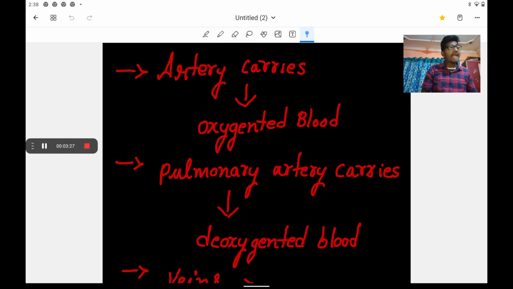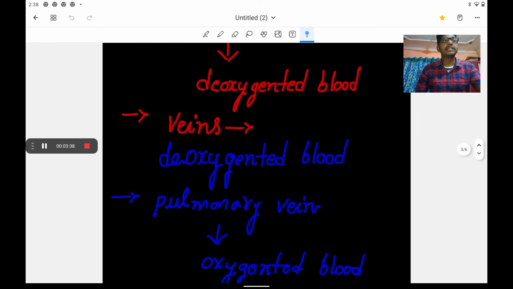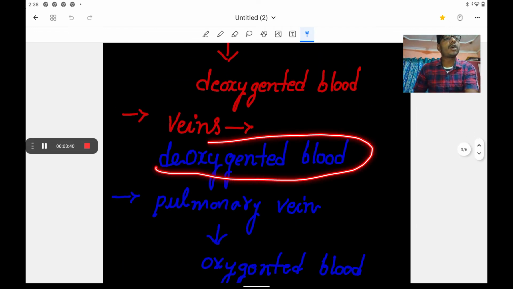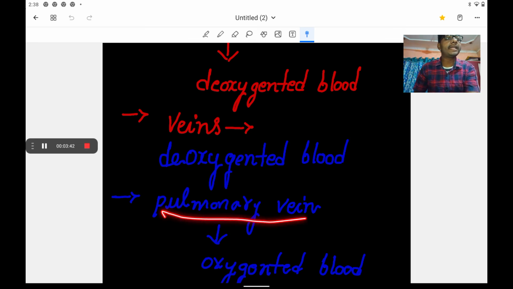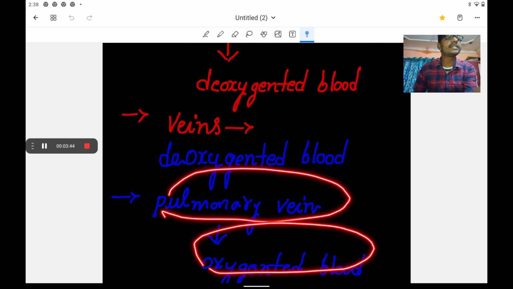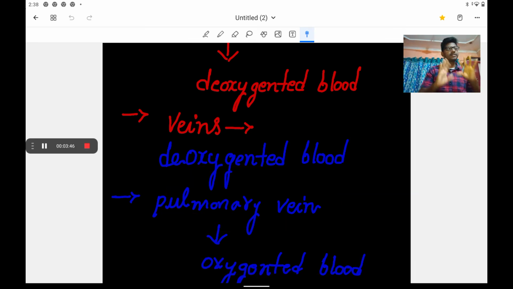The pulmonary artery carries deoxygenated blood, which is not good blood; it contains more carbon dioxide. Okay. Then veins carry deoxygenated blood, and the pulmonary vein carries oxygenated blood. These are things we have to know before studying the functioning of the heart.